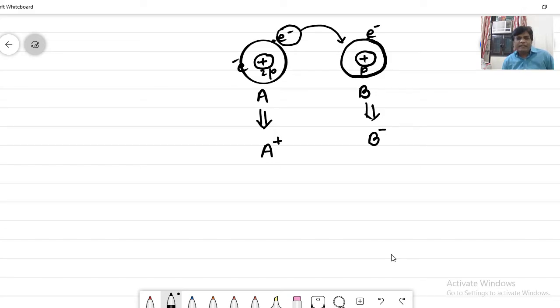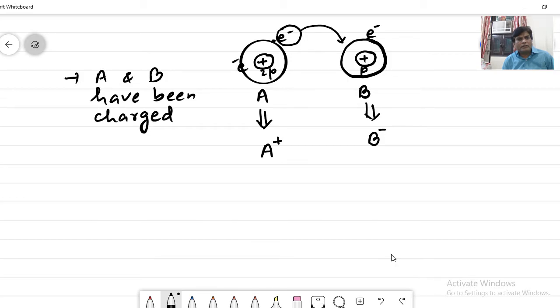So now these two bodies A and B have become charged, and we can experience the charge on A as well as on B. This is called charging. We have different methods of charging. The first method of charging is charging by friction.